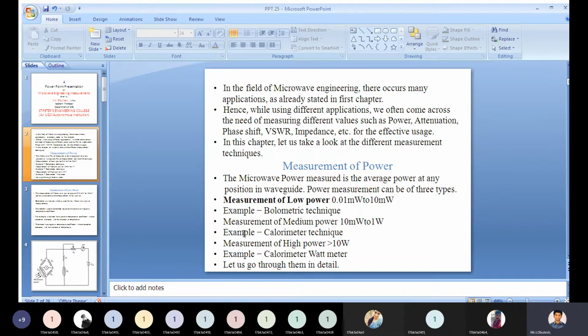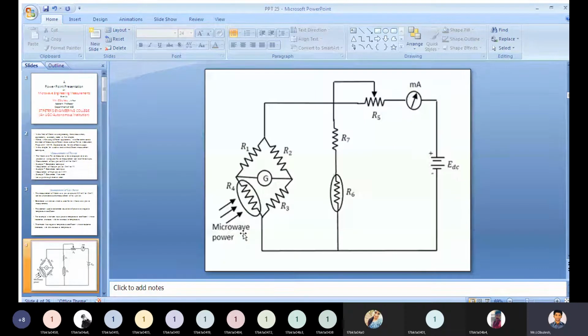So this bolometer is used in a bridge of arms. See the diagram, this is the diagram for the bolometer. We have arms here, R1, R2, R3 and R4. These are the four arms.